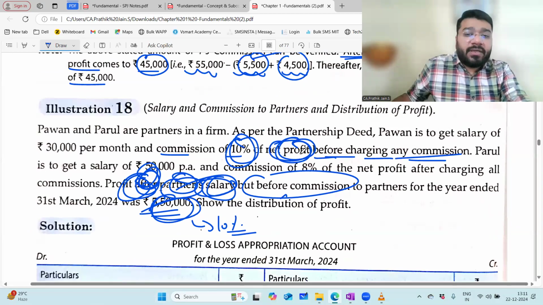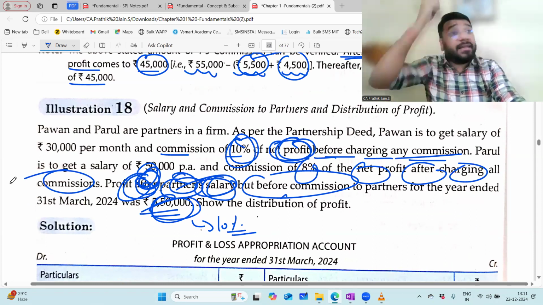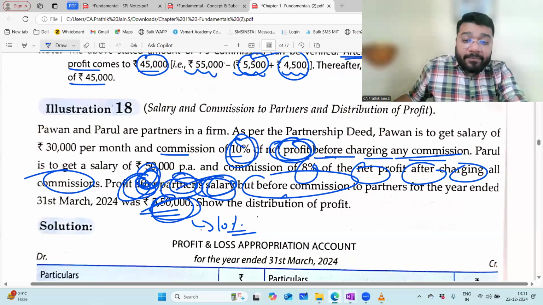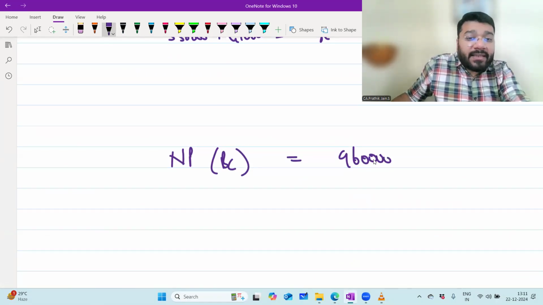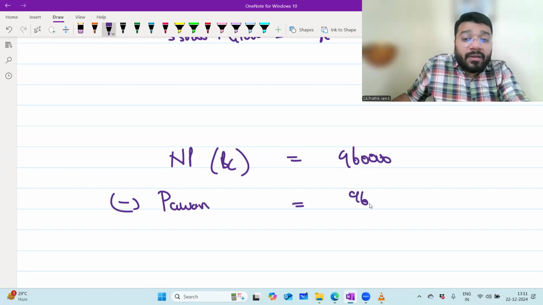Parul's commission is 8% on net profit. Which net profit? After charging all commission. Did they say after charging all commission and salary? You said only minusing commission. So now how do I calculate? Net profit before commission, how much? 9,60,000. Minus who is the first partner? Pavan. How much is his commission? 96,000.